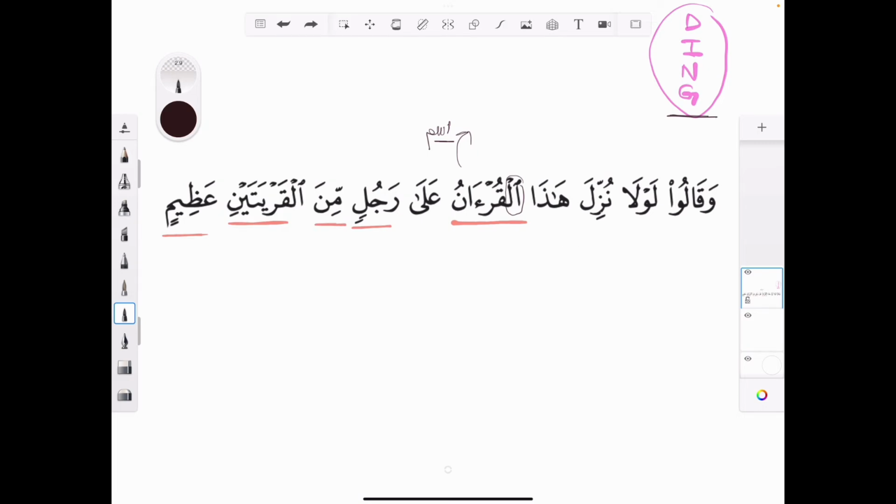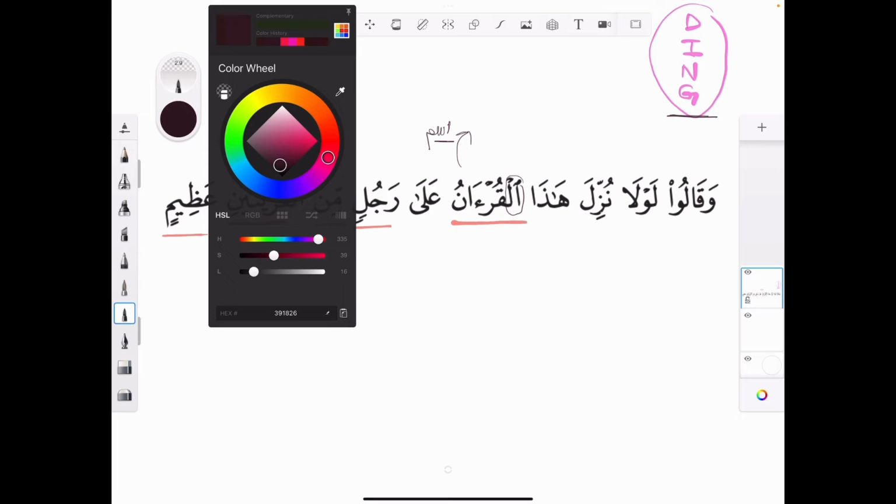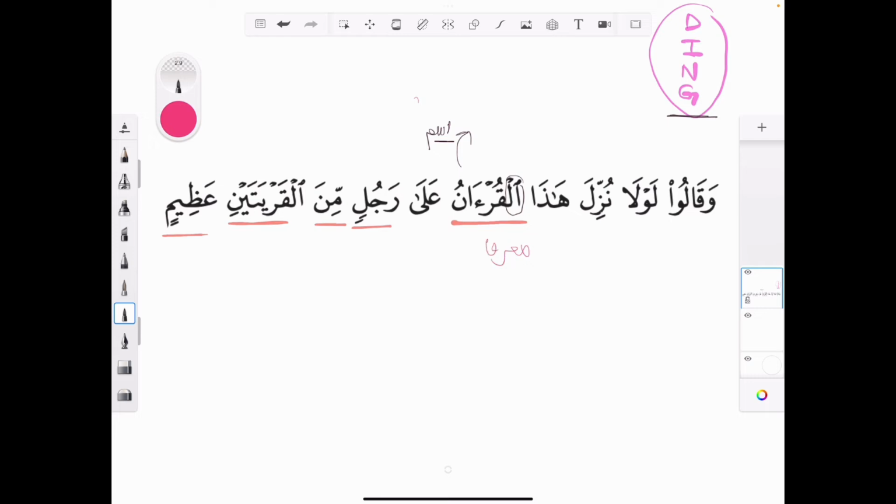Let me pick a different color pen again. We know that it's a ma'rifa. Okay? So, we know that it's ma'rifa because it has an alif lam. Right? It's definite. So, we've done one thing. Then we need to work out its number. Is it singular, plural, or dual? Now it does have an ani sound, but actually it's a singular. So we know it's a mufrad, right? Singular. Okay, so we've done that as well.